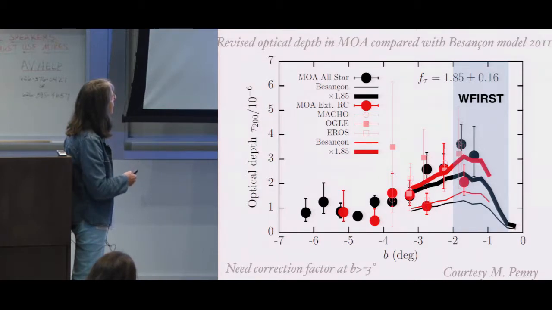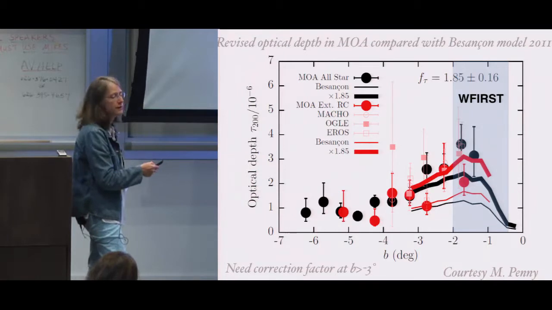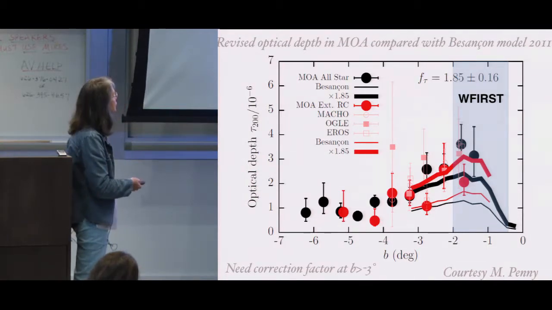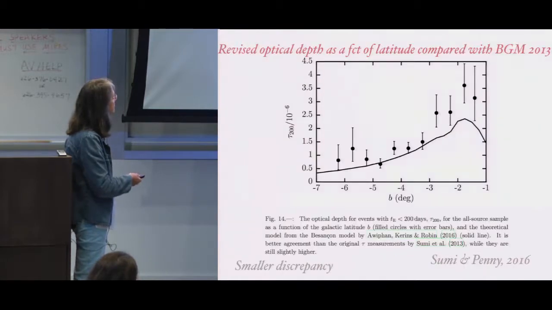And so the revised counts from MOA are here, from different fields, and you see the Besançon model here is well below, but it was the Besançon model of 2011, before we revised the bulge population. This is the same for the event rate.